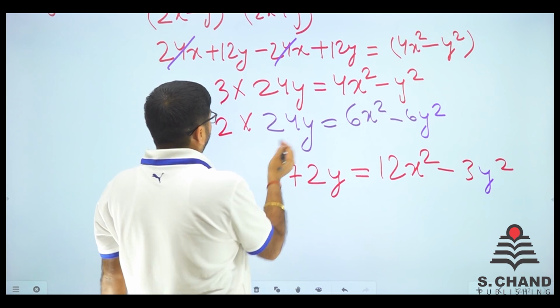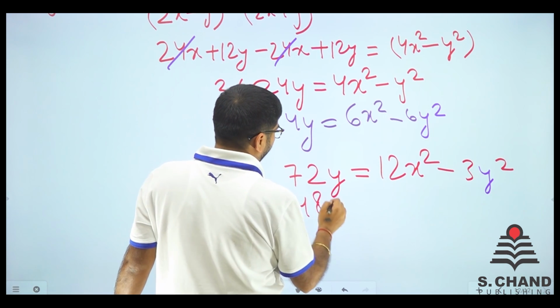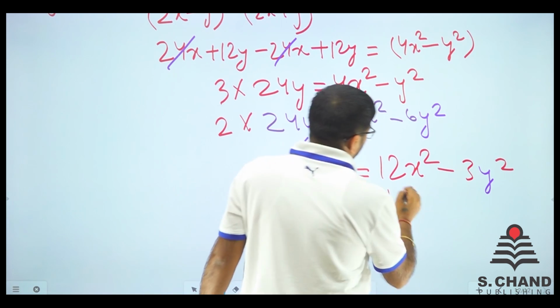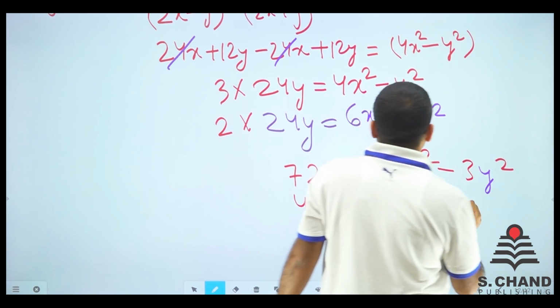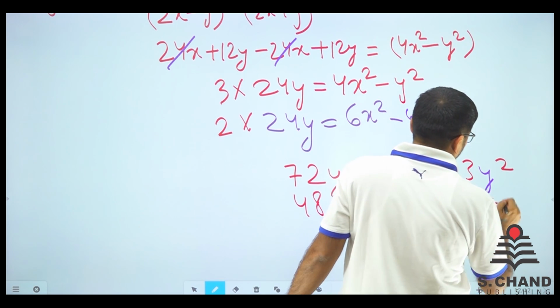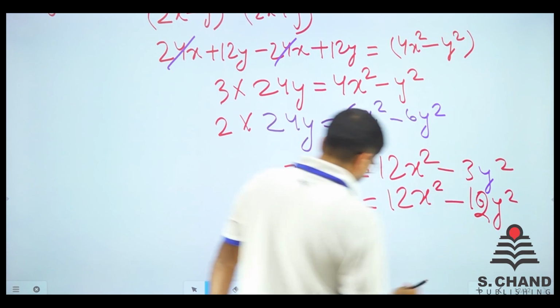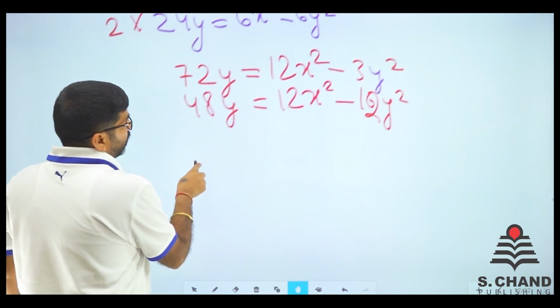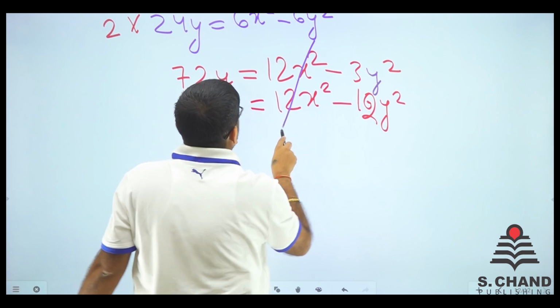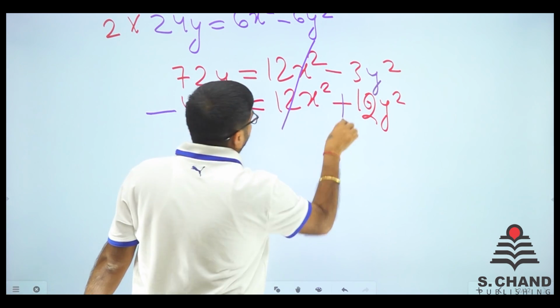Here we go, 24 into 2. So that is 48y is equal to 12x square minus 6 into 2, 12y square, right? Just cancel out this thing, do minus and plus.